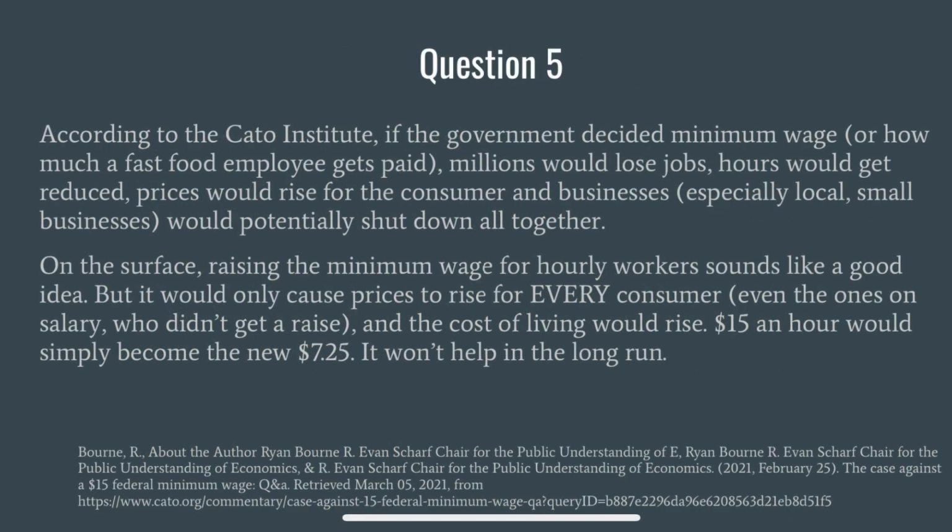According to the Cato Institute, if the government decided minimum wage, or how much a fast food employee gets paid, millions would lose jobs, hours would get reduced, prices would rise for the consumer and businesses, especially local and small businesses, and they would potentially shut down altogether. On the surface, raising the minimum wage for hourly workers sounds like a good idea, but it would only cause prices to rise for every consumer, even the ones who are on salary who didn't end up getting a raise. And the cost of living would rise as well. $15 an hour would simply become the new $7.25.